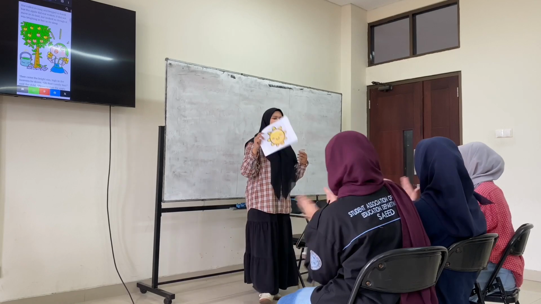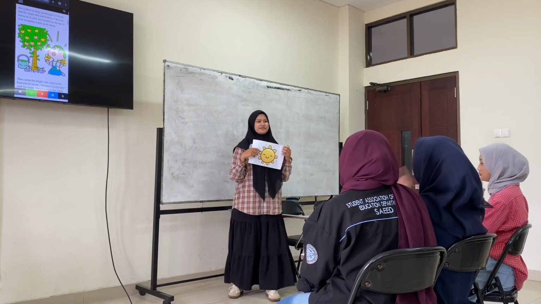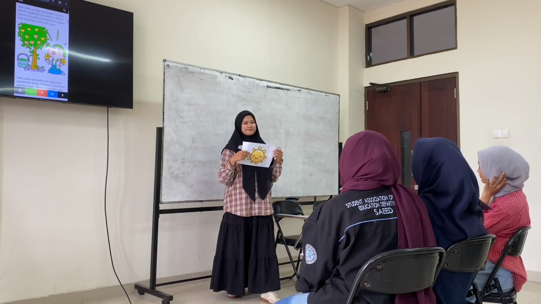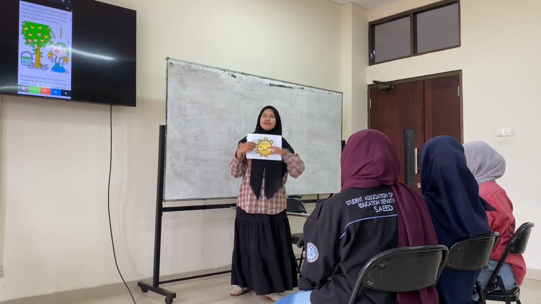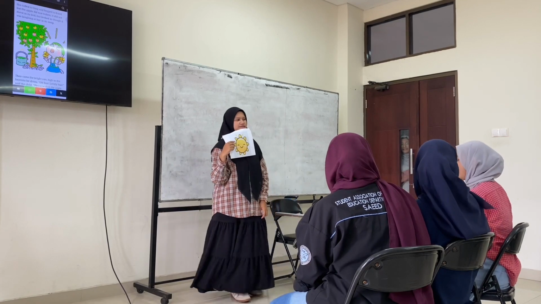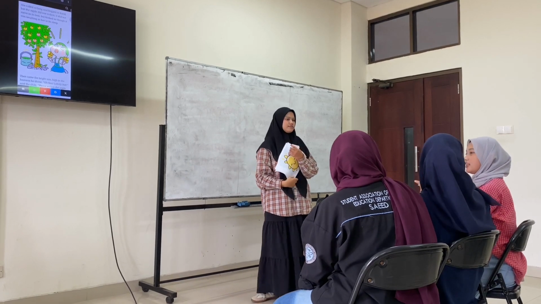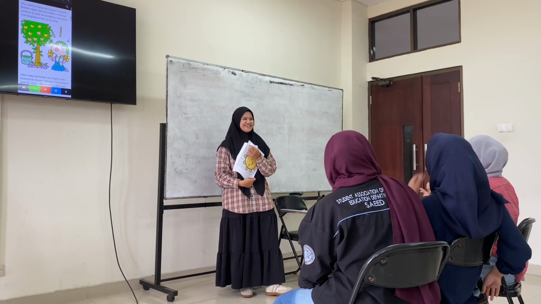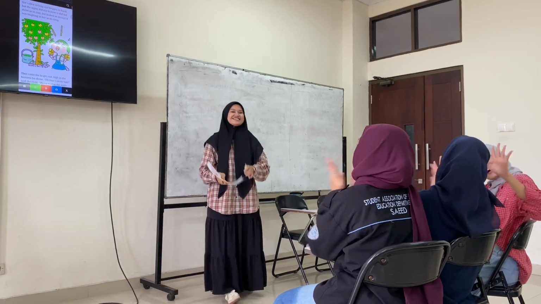Okay, good job. How about Alpha? Please mention it. Yellow, sun, candy, coffee, apple. Okay, now Indira. Mention it, please. Red, brown, green, and then apple, chocolate, candy, coffee, white, black, and then yellow. Okay, good job.